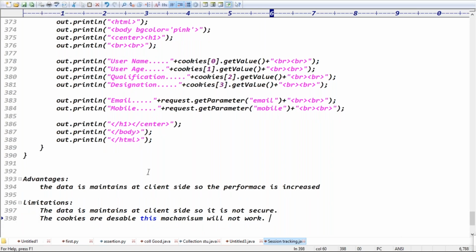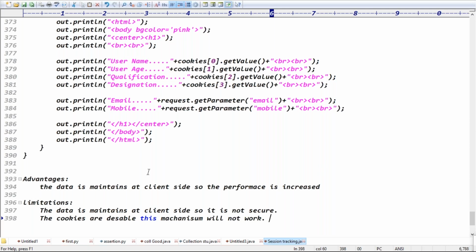Compared with yesterday, yesterday our details were maintained at server side. For every person, one object is created. If there are 1000 requests, 1000 session objects will be created, right? Every object is storing the data. In that case, the burden on the server is increased. But here, the data is not maintained at server side. Your data is maintained at client side, so the performance will be increased, right? But data at client side means it is a bit not secure.